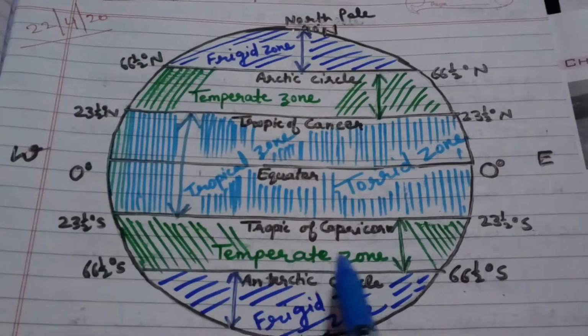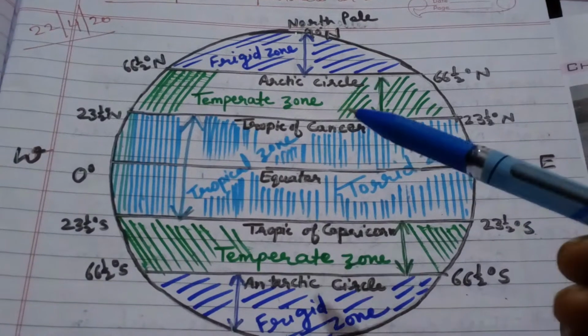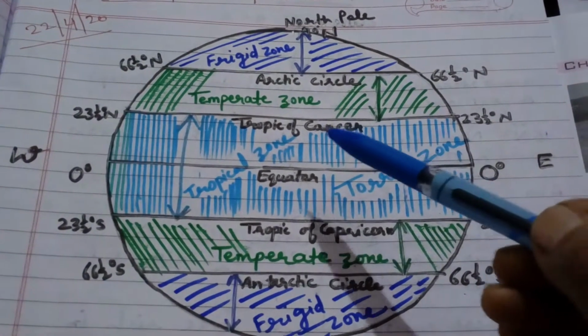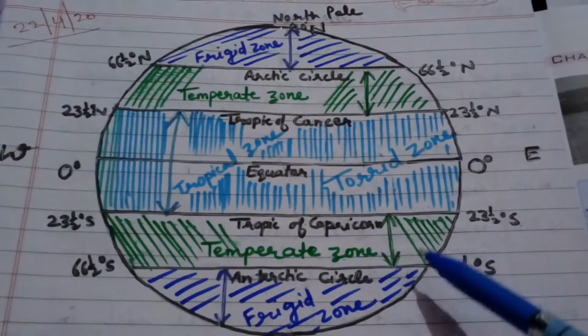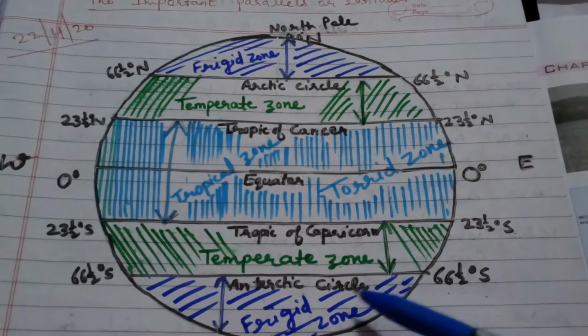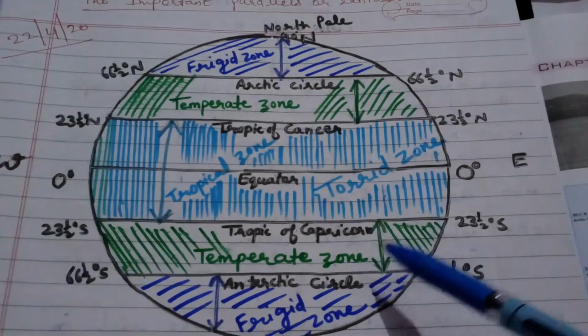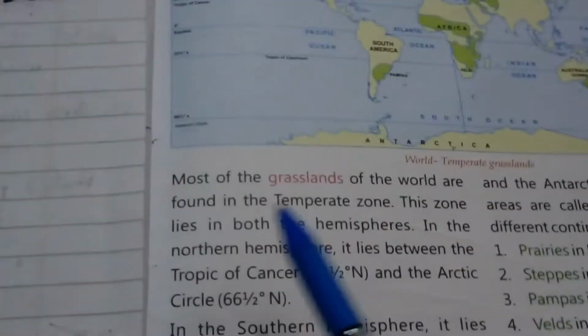So temperate zone is located between Tropic of Cancer and Arctic Circle, and in the south side, between Tropic of Capricorn and Antarctic Circle. So this area is known as temperate zone. Degrees also I told you. Same way, let's start from the book.